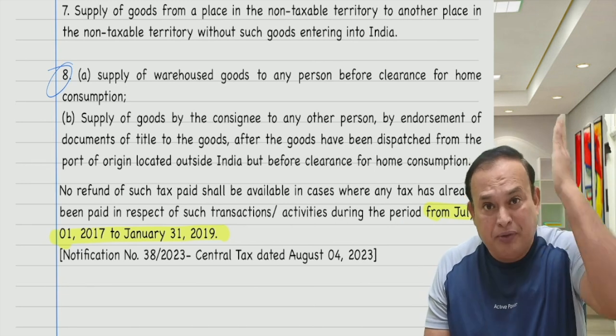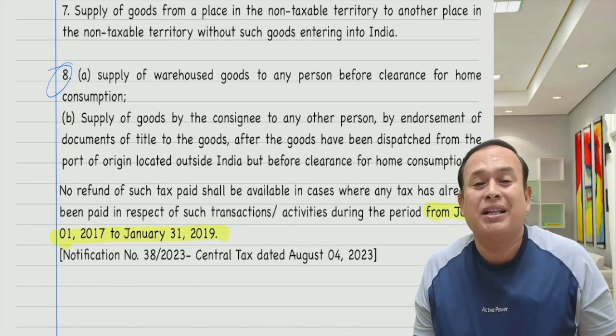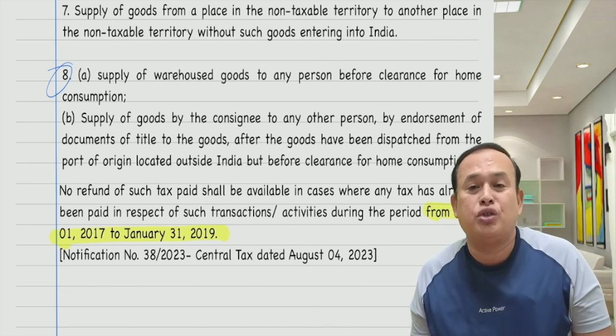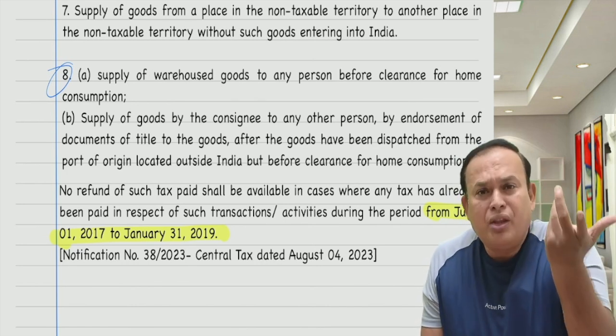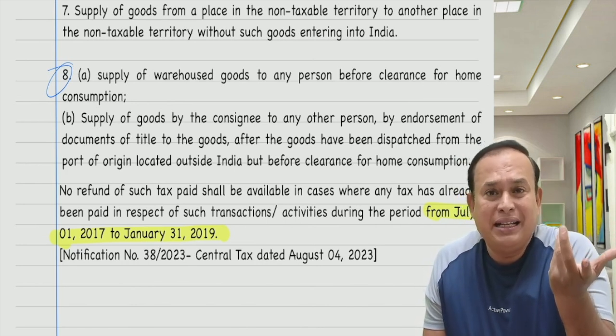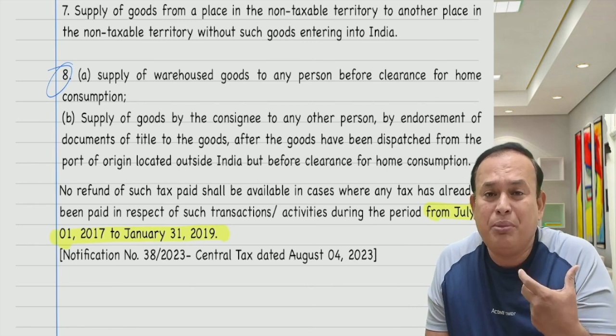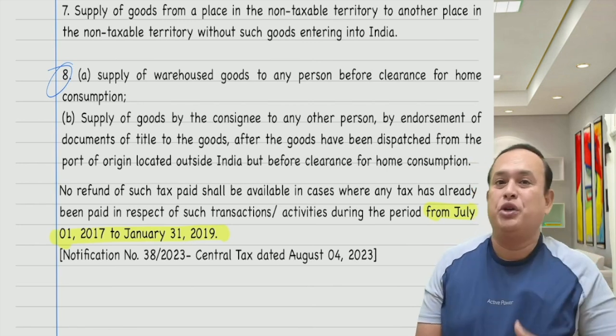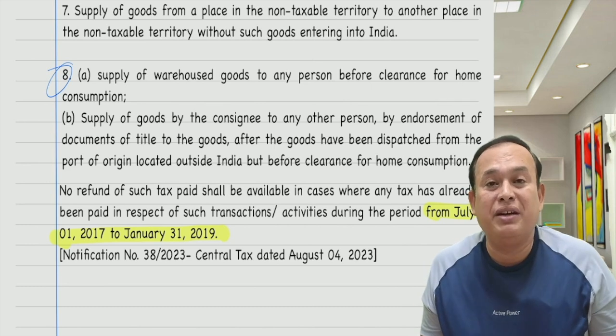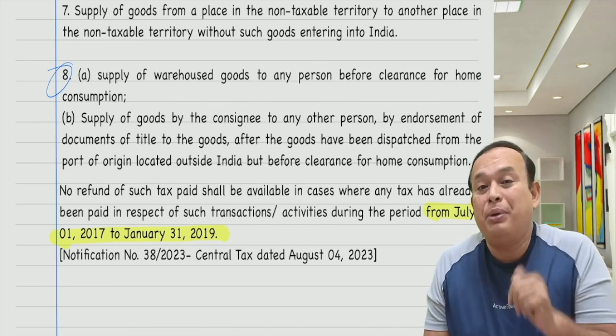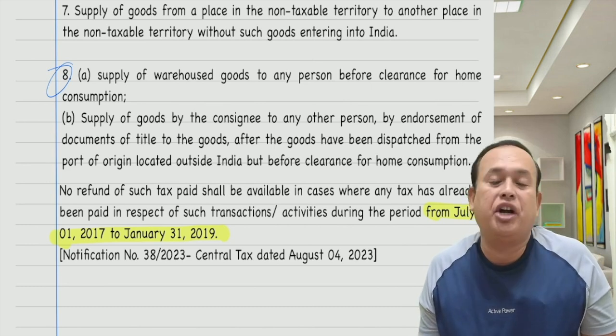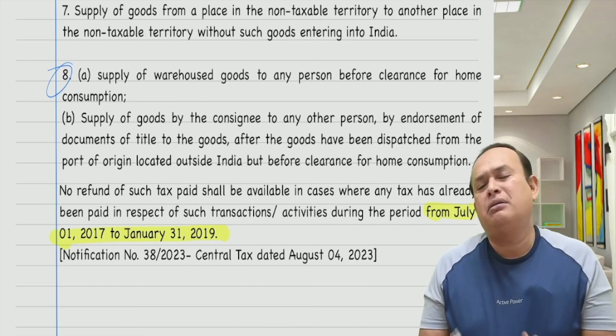Prior to that, from the 1st of July 2017 to 31st January 2019, we already paid the GST. Can I get that GST as a refund? Because now it is made retrospective, from 1st of July 2017 it is supply excluded. But already I paid the GST. Can I get the refund? Refund not allowed. If you have not paid, not required to pay.